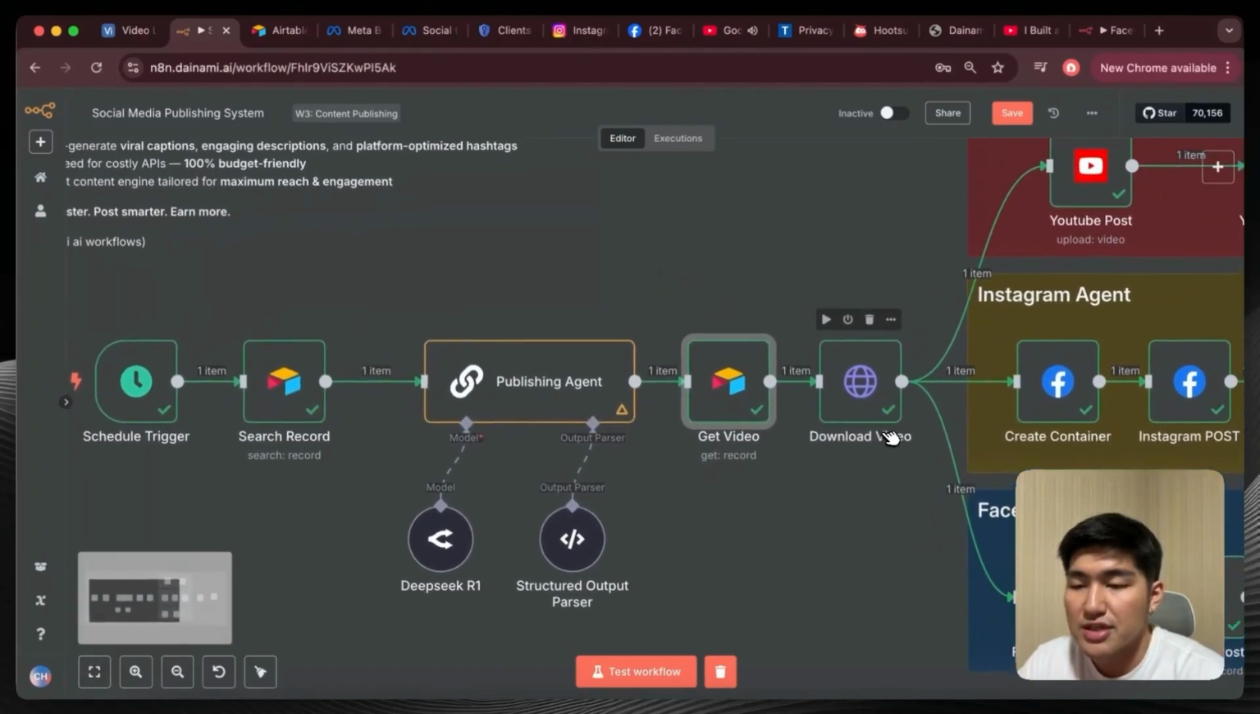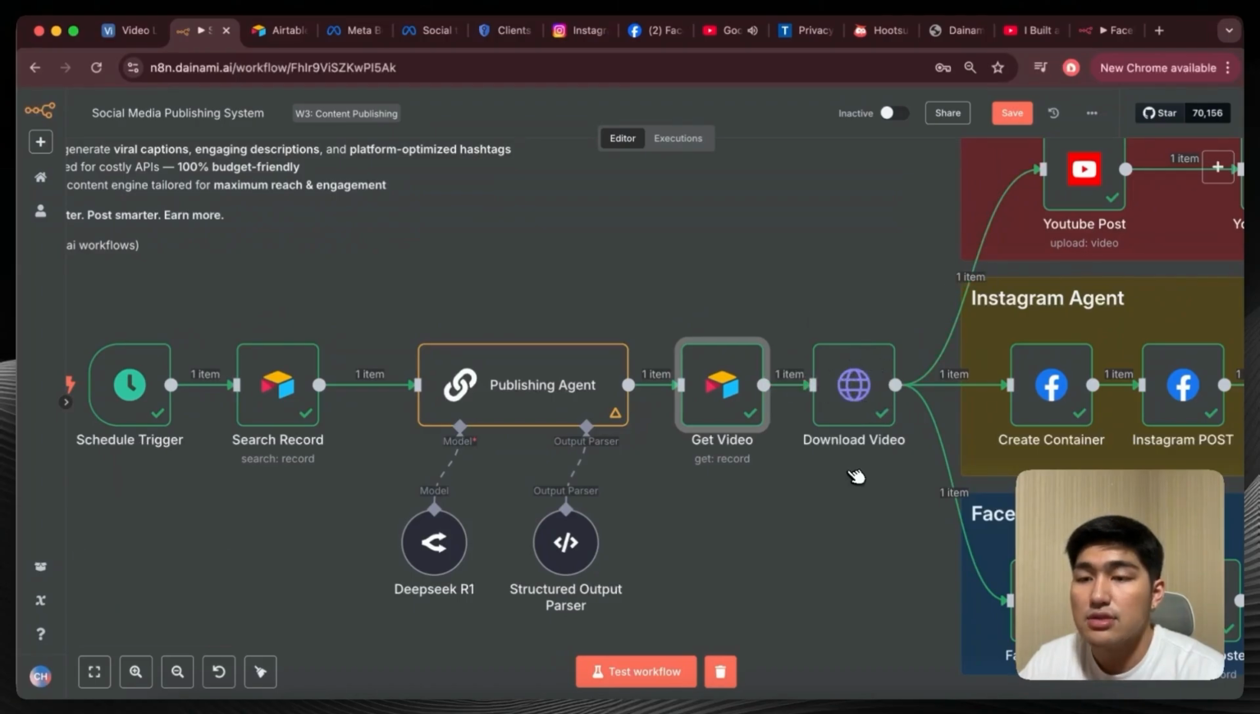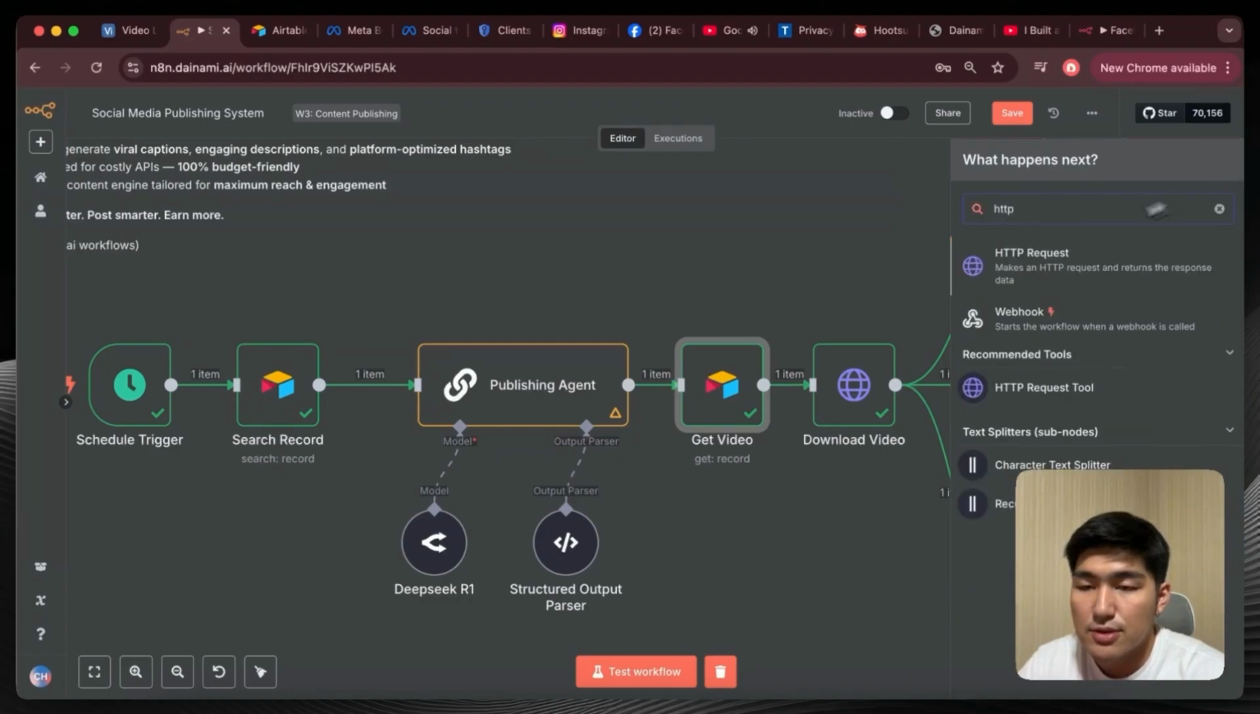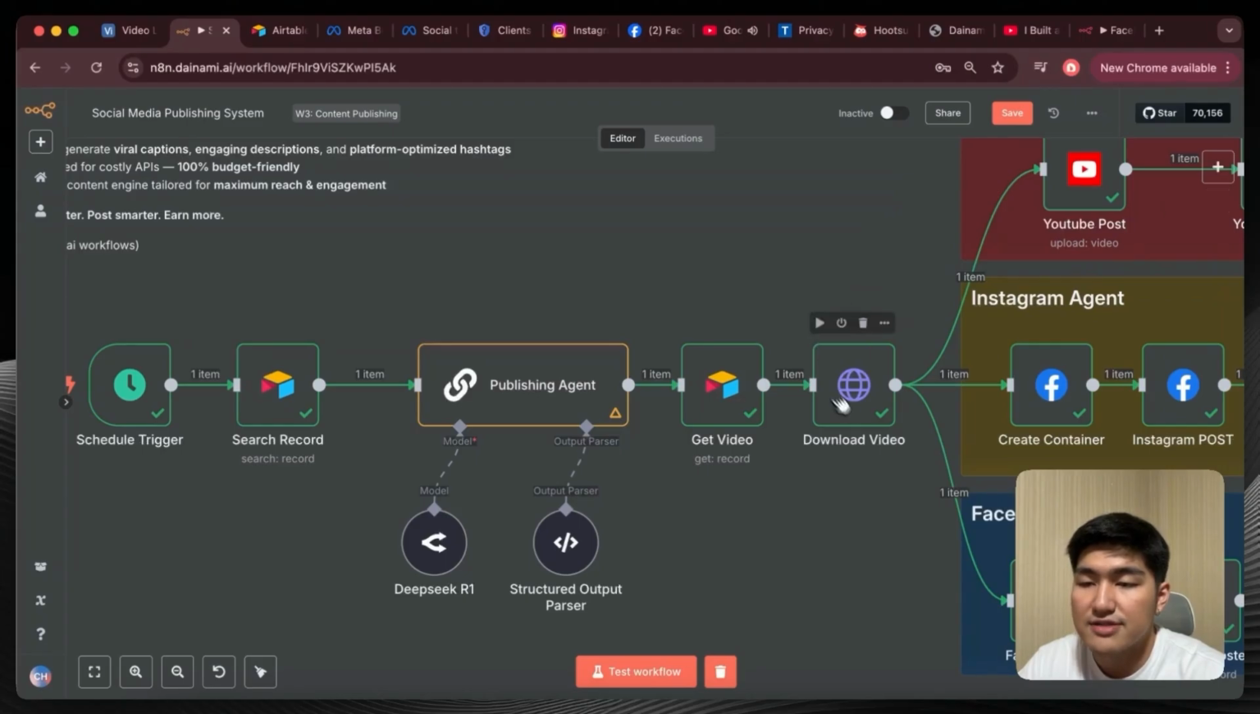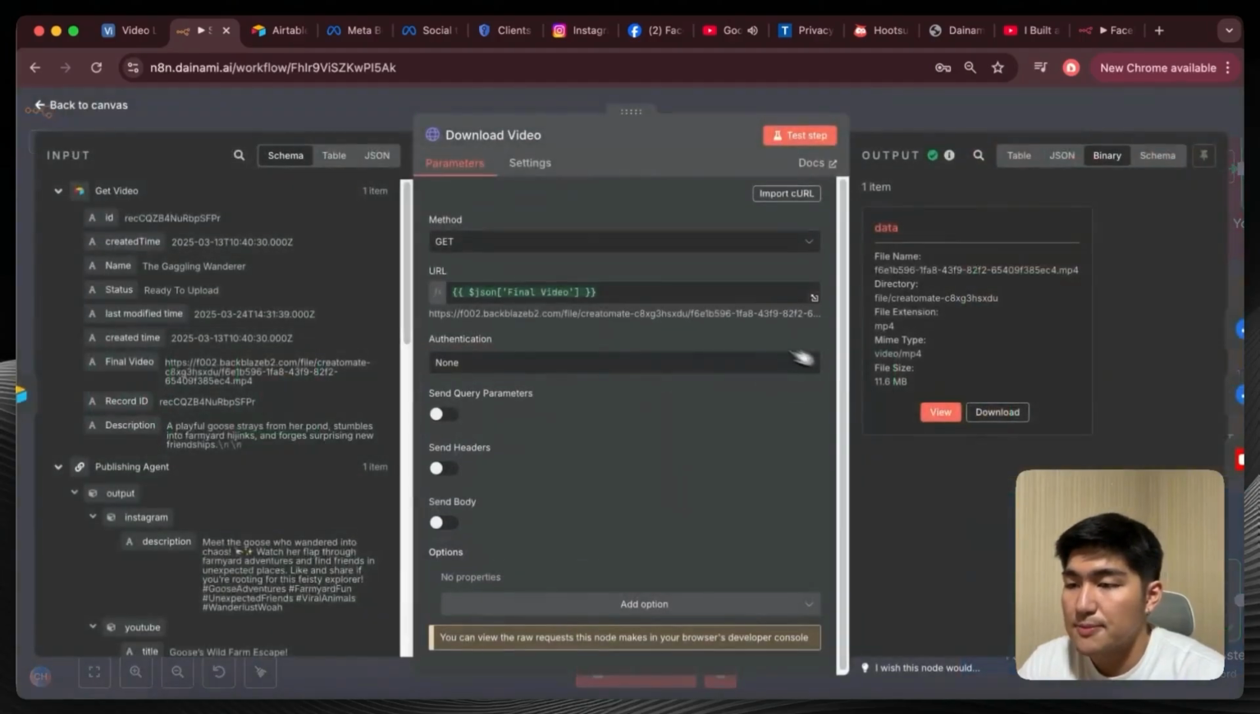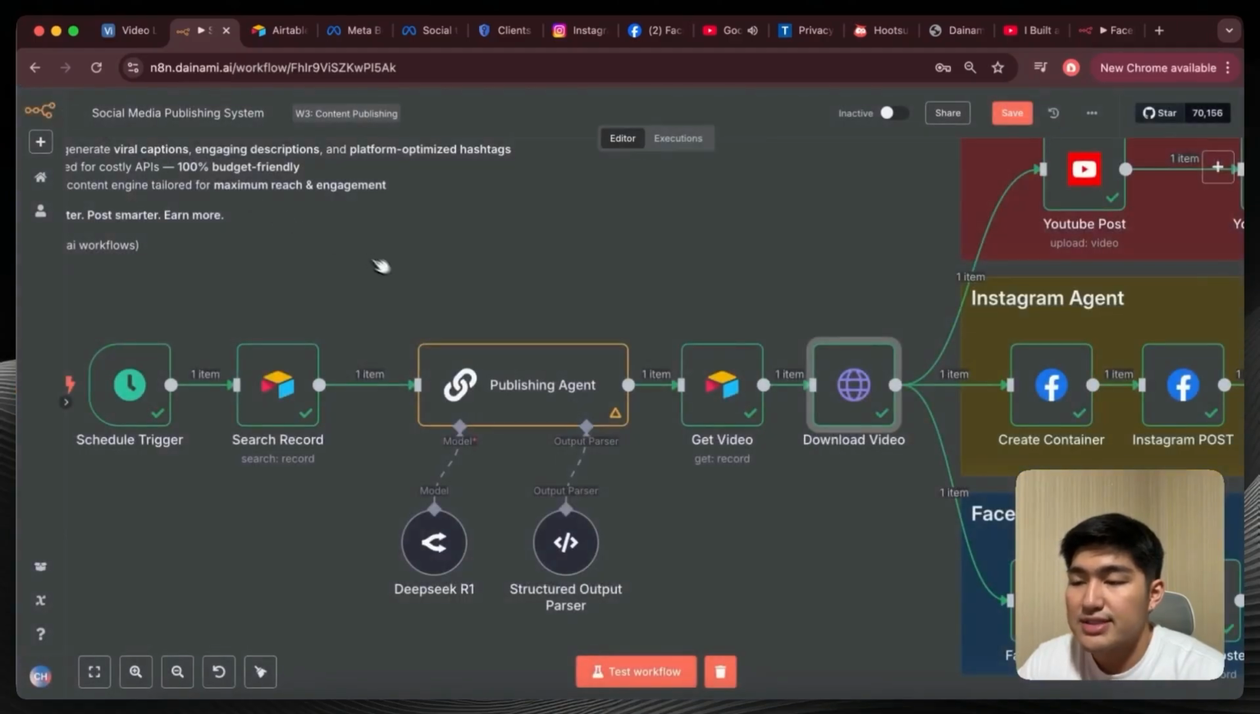Just one last node to create, and this last node would be an HTTP request. This is where we want to download the video so that we can post it onto the 3 different platforms. To create the HTTP node, you just click plus, search for HTTP request, click into this, and then you have a node like this. Open this up, and the method will be get. What you want to do is drag the final video over here and paste this in. That's all you need to do. Then you will have an output that looks like this, which is binary. This is what we need to use to be able to post it onto Facebook or Instagram later on. Now that this is done, we have our video and our title and description ready.